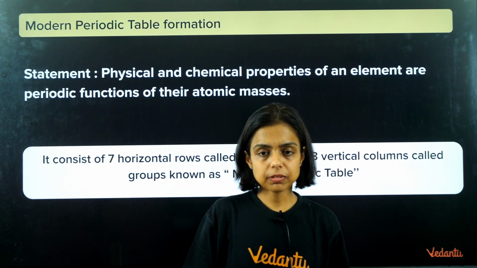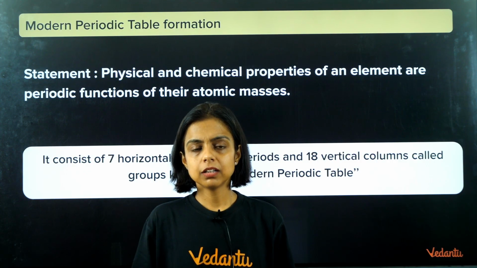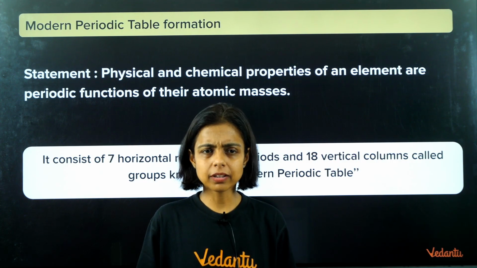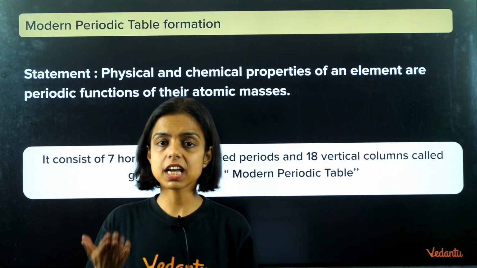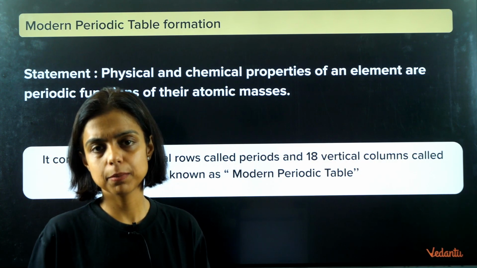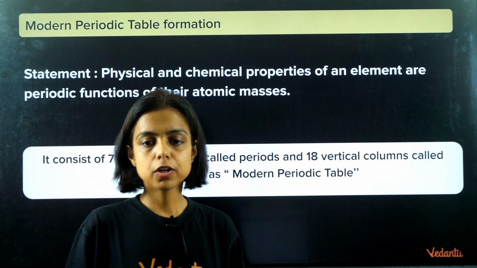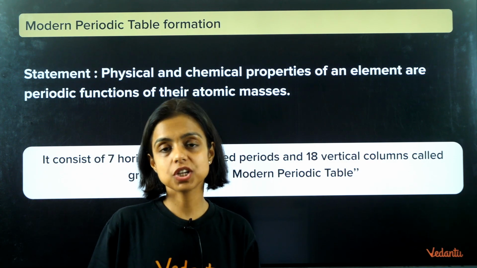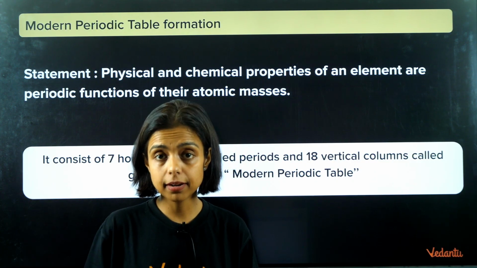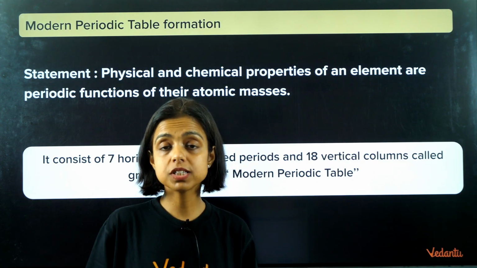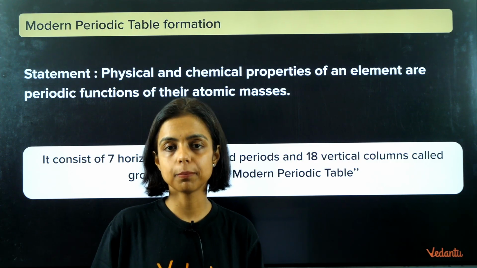So, of course, Henry Moseley thought, what are these chemists doing? They are arranging the elements on the basis of their atomic masses, whereas atomic number is the main property that they should consider, right? So he arranged elements according to their increasing atomic number, and he found out that the physical and chemical properties of elements are the periodic function of their atomic numbers.